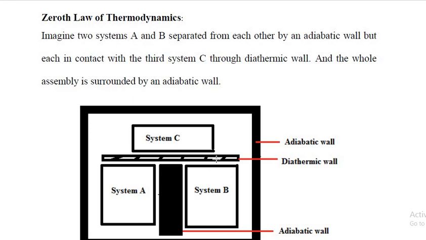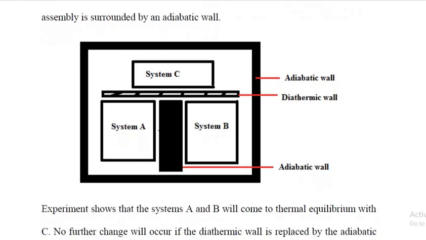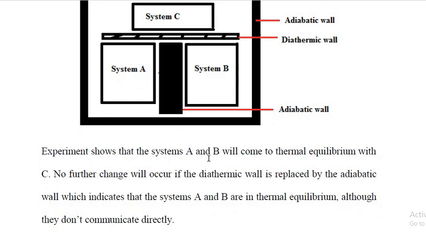The diathermic wall transfers heat between the systems, and the whole system is surrounded by an adiabatic wall as shown in the diagram. Experiment shows that the systems A and B will come to thermal equilibrium with the system C.